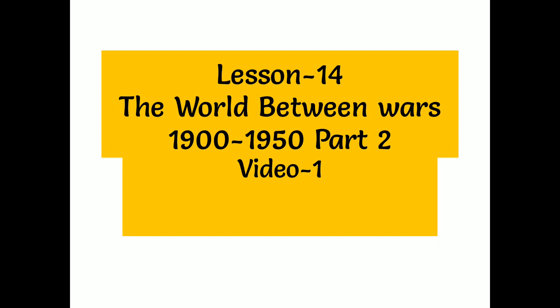In the previous lesson, we have discussed the two world wars, the reasons for the two world wars, and also the results of the two world wars. And in this lesson we are going to discuss different types of revolutions which occurred after World War I and after World War II, and what happened in many countries. And let us start the video.